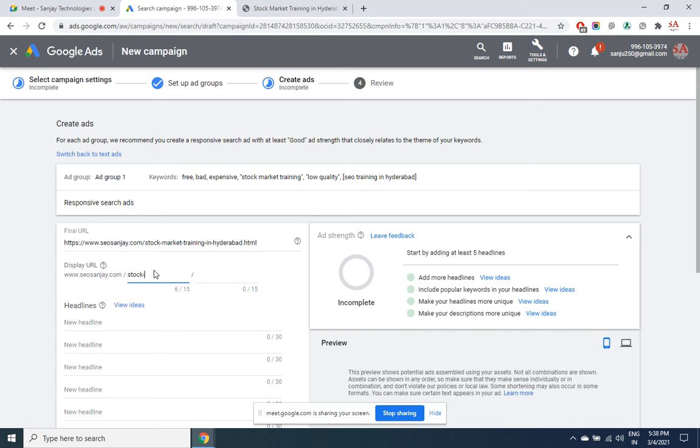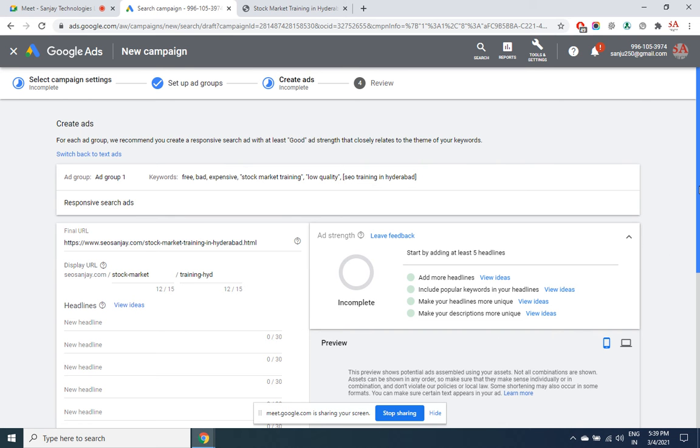The more the relevancy, the higher the quality score. I can't cross these characters. This is how my page will look for show purposes, but this is the page which will actually open up. In the preview it will be more clear.